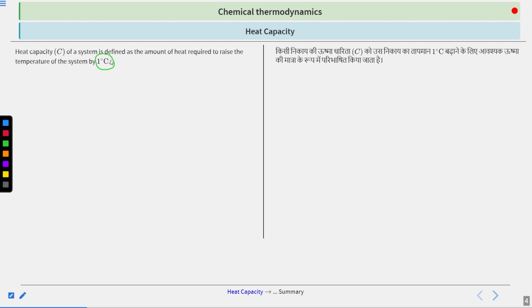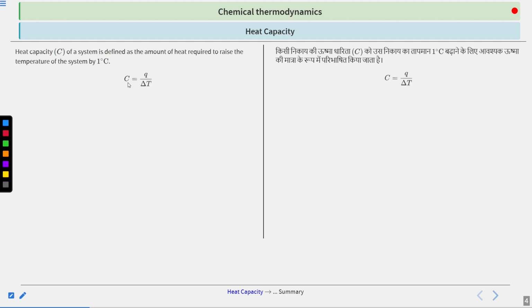Now to bring this amount of change in temperature, that is 1 degree Celsius or 1 Kelvin change in temperature, the heat that is supplied at that time is called your heat capacity and it is represented by C. Clear? So again I am repeating it. In terms of the definition, it is the amount of heat that is required to raise the temperature of the system by 1 degree Celsius. Since we are dealing with system and surroundings in thermodynamics and we are worried about the system, the amount of heat that is required to change the temperature of the system by 1 degree Celsius or 1 Kelvin is called the heat capacity and it is represented by C.